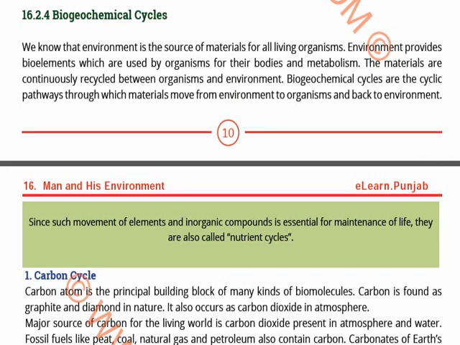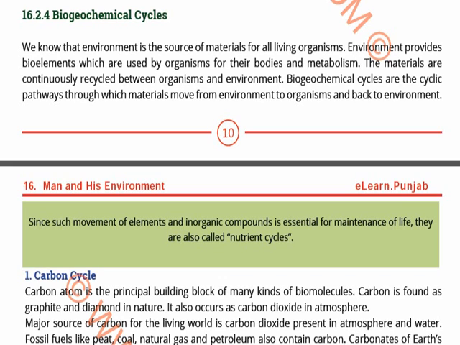In the environment, there is the source of material and the source of energy for all living things. So it provides us bioelements. What are bioelements? Carbon, oxygen, nitrogen, and all these elements are present in the body of the organisms. These materials are recycled between organisms and the environment. Biogeochemical cycles are the cyclic pathways through which, cyclic means it occurs in a cycle.